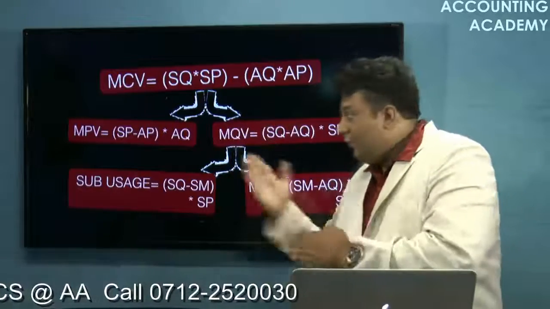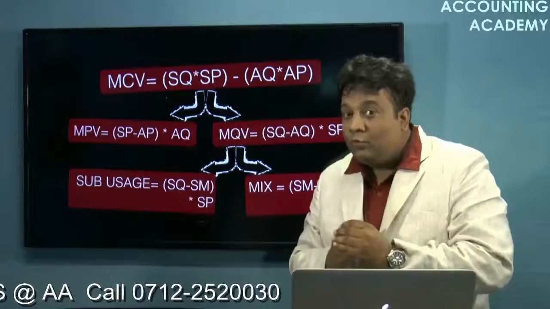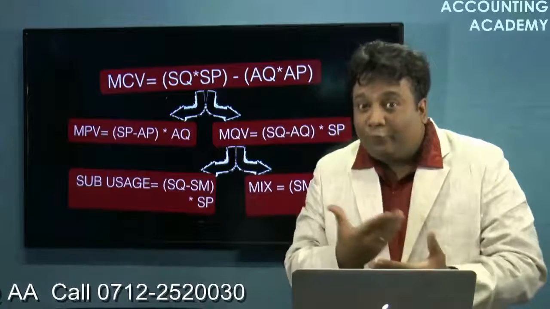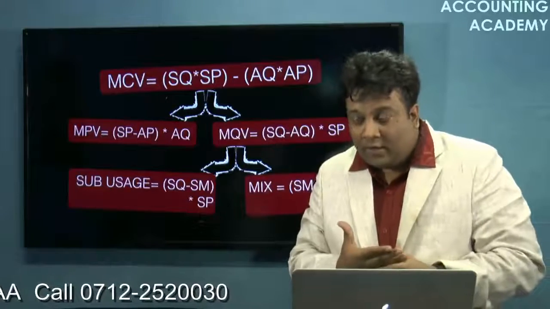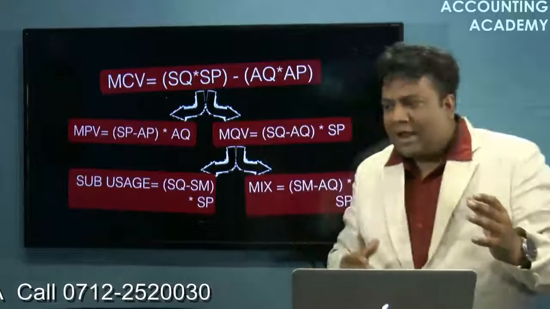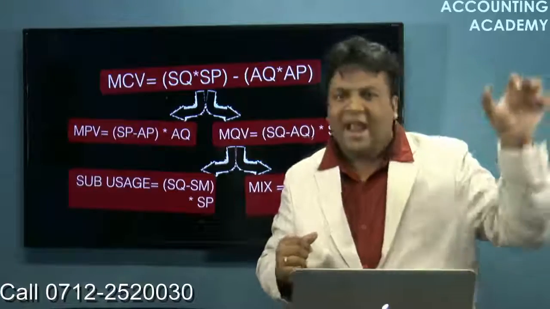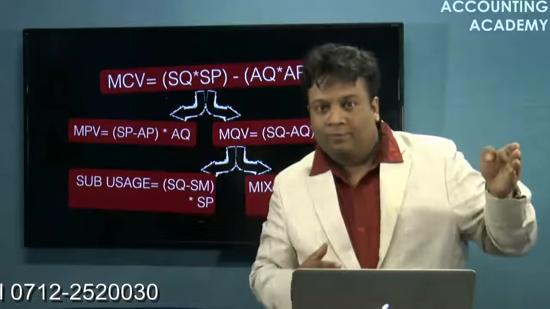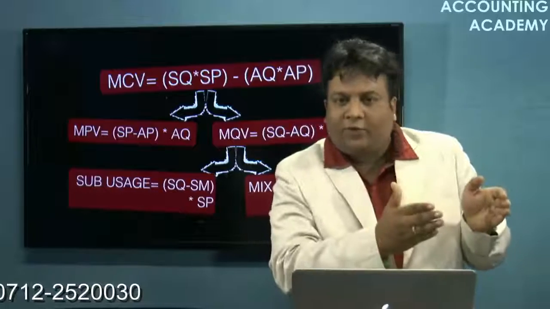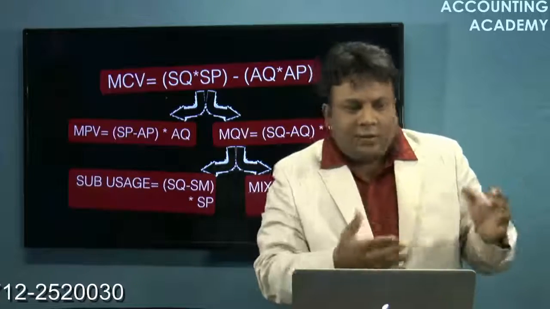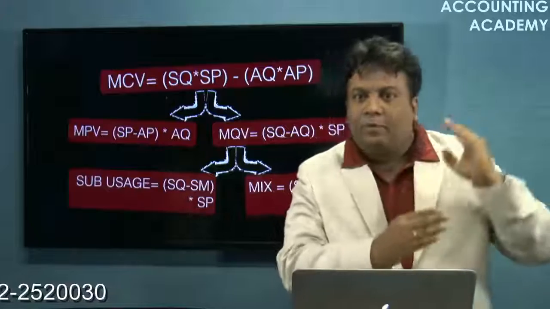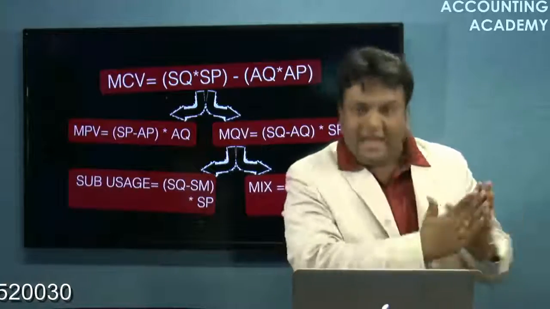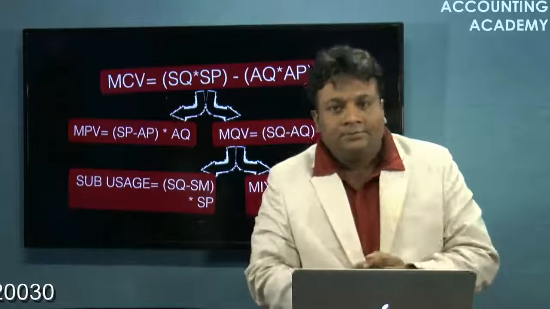Now when it comes to sub-usage and mix, as I already told you, these two variances are only calculated when we have varieties of raw material, right? Say to manufacture product X, we need raw material A and raw material B. So there will always be a standard ratio. Say if I need 100 units of total input, then 60% of the input may be raw material A and 40% may be raw material B. Possible, right?